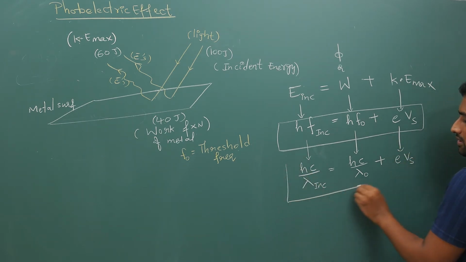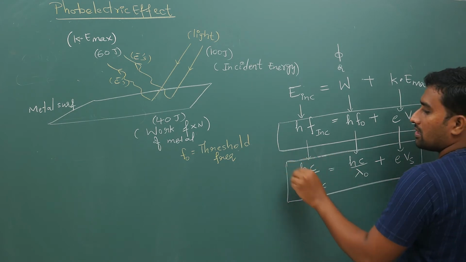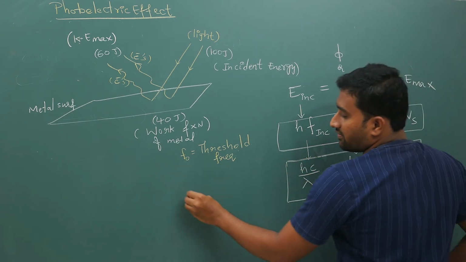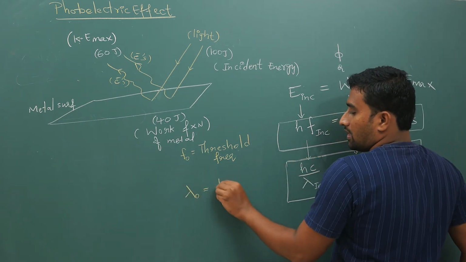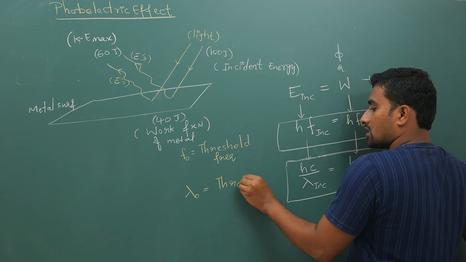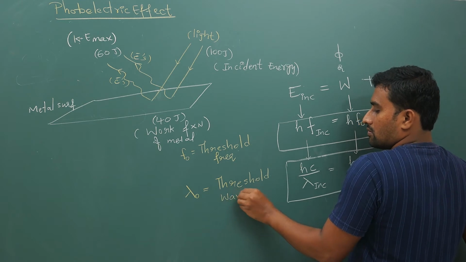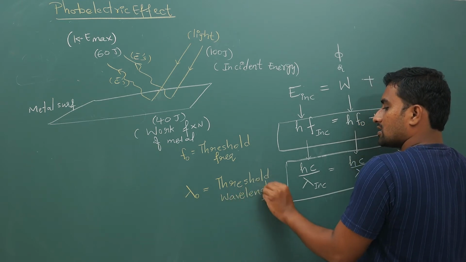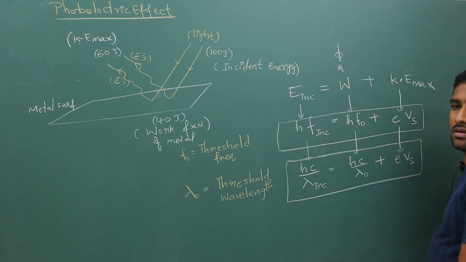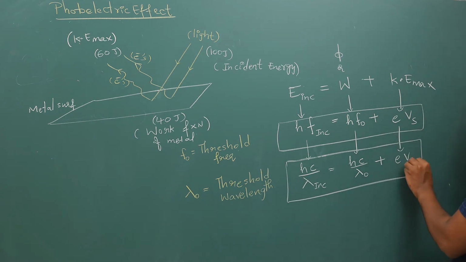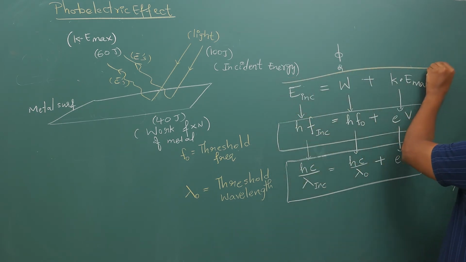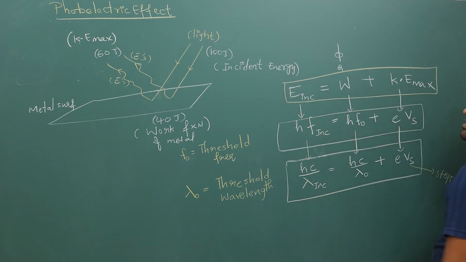Your lambda naught is the threshold wavelength. And this Vs is your stopping potential. Why the word stopping potential comes, I will tell you. But basically it is an energy conservation equation like this.